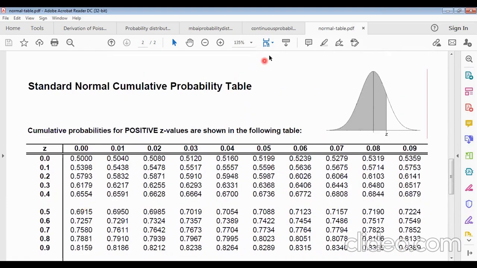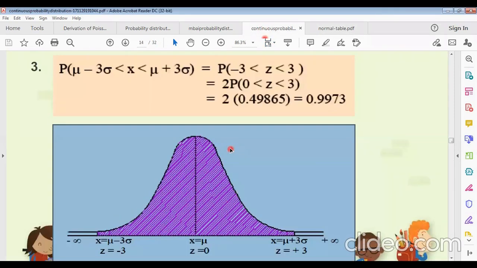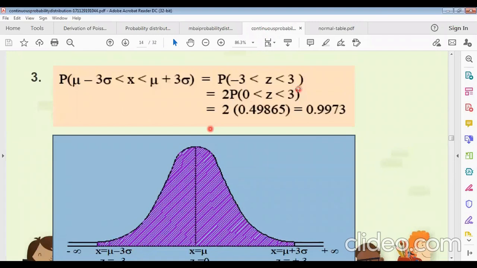Actually we are discussing this for -3, 0 to 3.